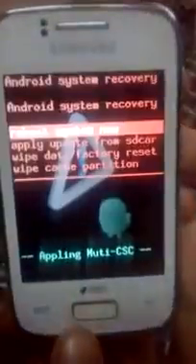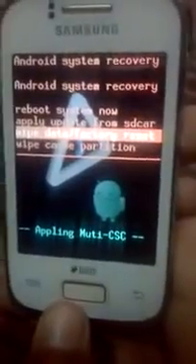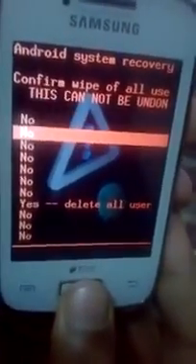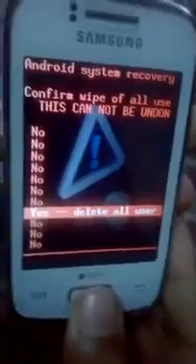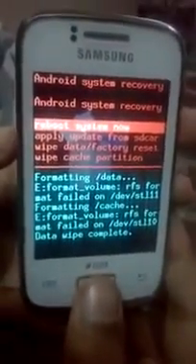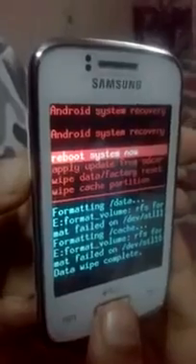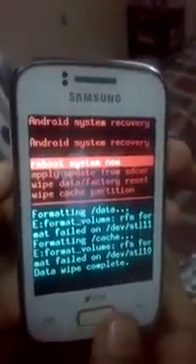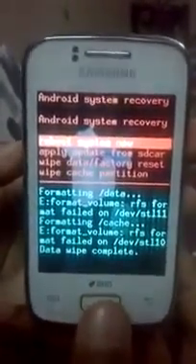As you can see, it has opened now. This is the recovery mode. So now you have to go to wipe data and factory reset. To navigate up and down, you have to use the volume up key button and volume down key button. And to select, press the home button.